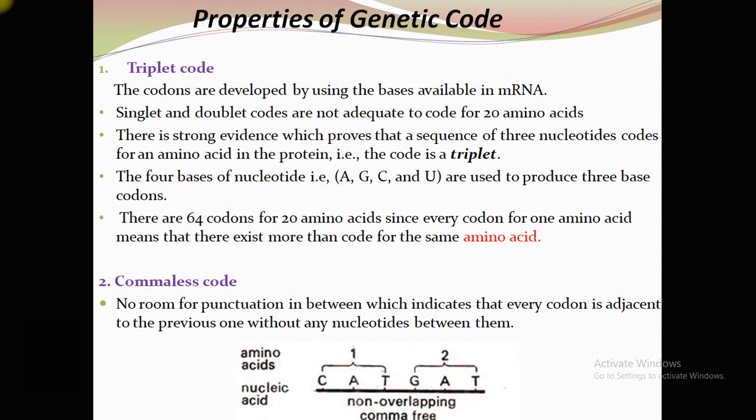A single codon always codes for a particular amino acid. Commaless code: no room for punctuation, or there is no comma between two codons. As you can see in this diagram, CAT codes for the amino acid histidine while GAT codes for aspartic acid, but there is no overlapping, no comma, and no nucleotide between these two codons. So after coding one amino acid, the frame shifts to the next genetic code.